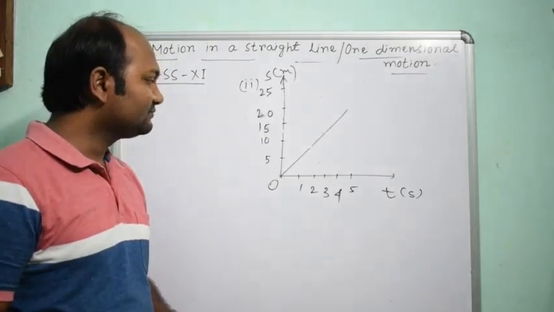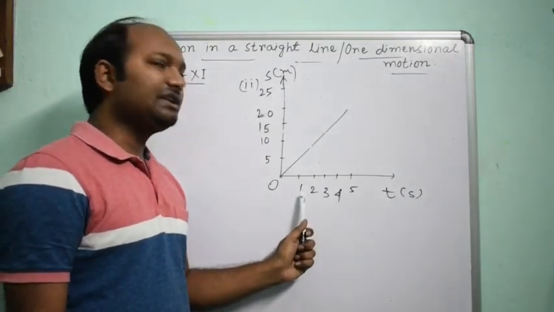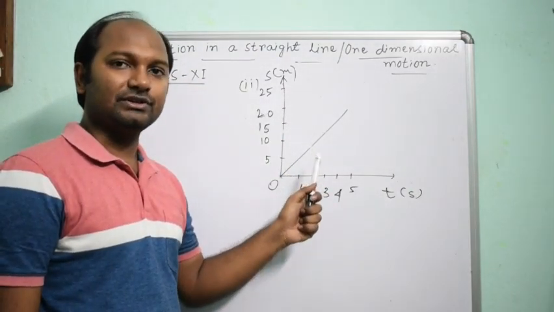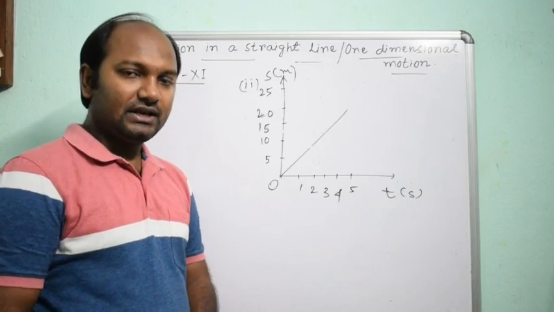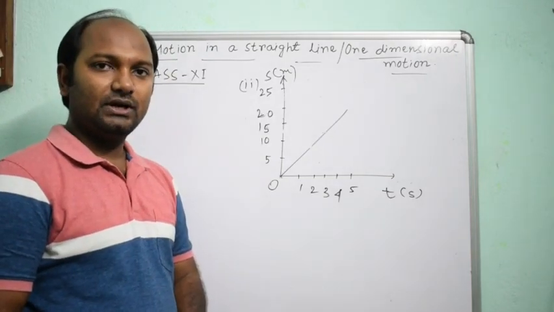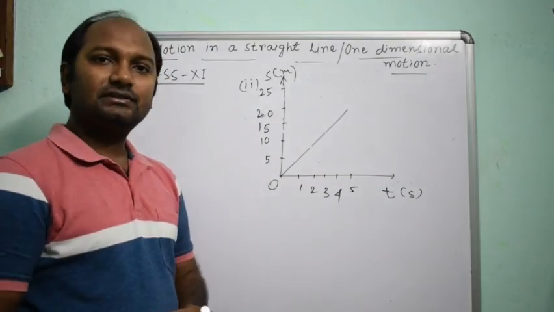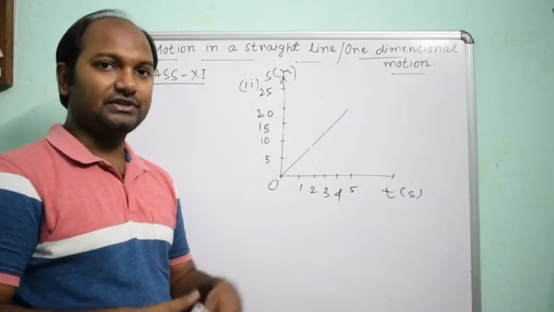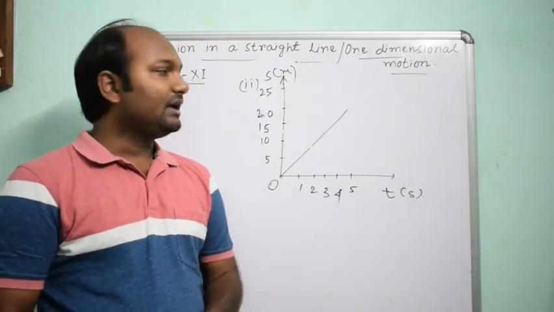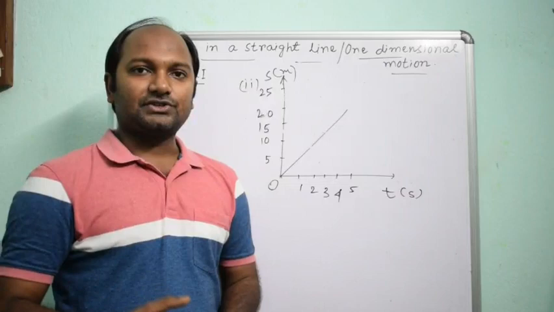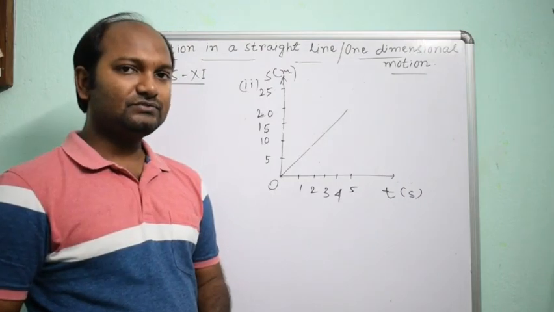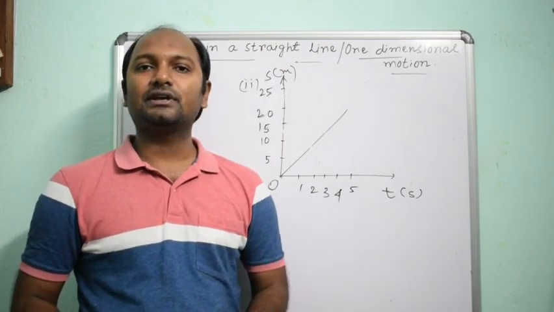So what is happening? Here see, with increasing time, displacement increases. So here body is in motion. But what type of motion? Is it uniform motion or non-uniform motion? What is the definition of uniform motion? When an object covers equal distances in equal intervals of time in a particular direction, then the motion is known as uniform motion, and the speed and the velocity is known as uniform velocity.